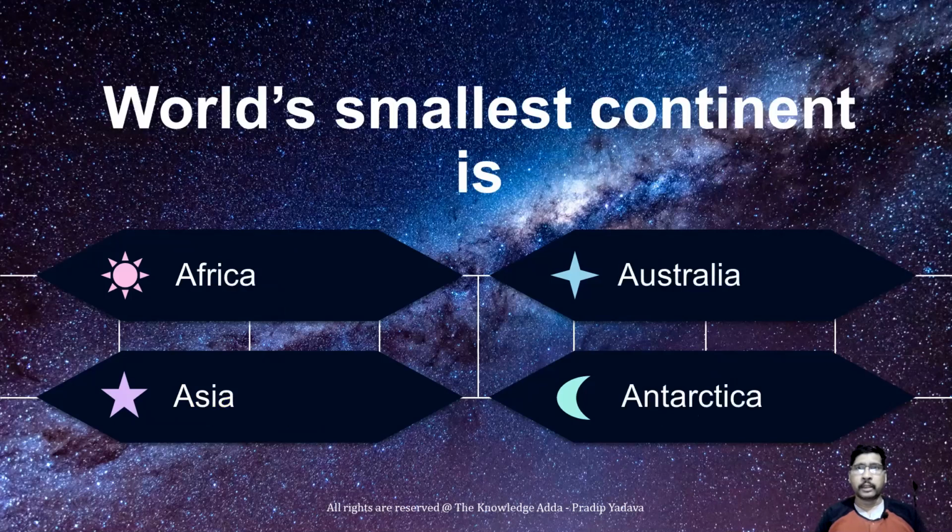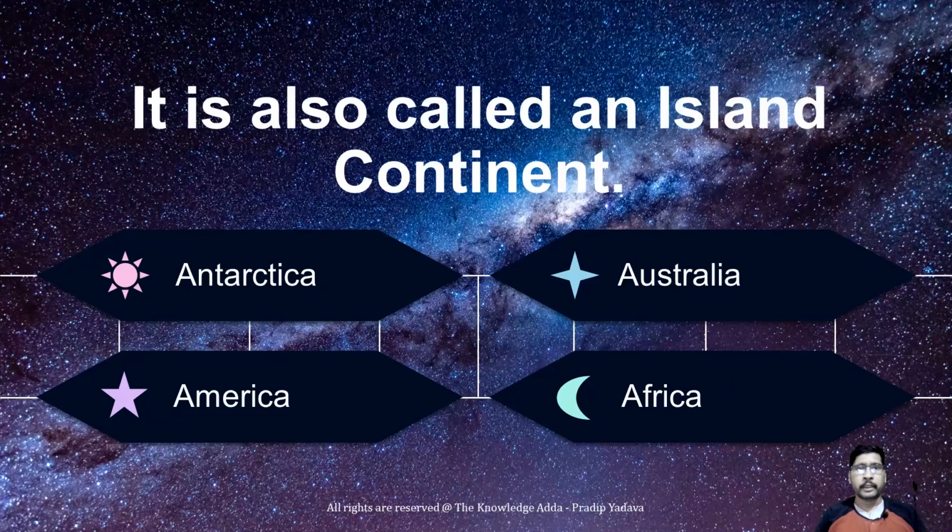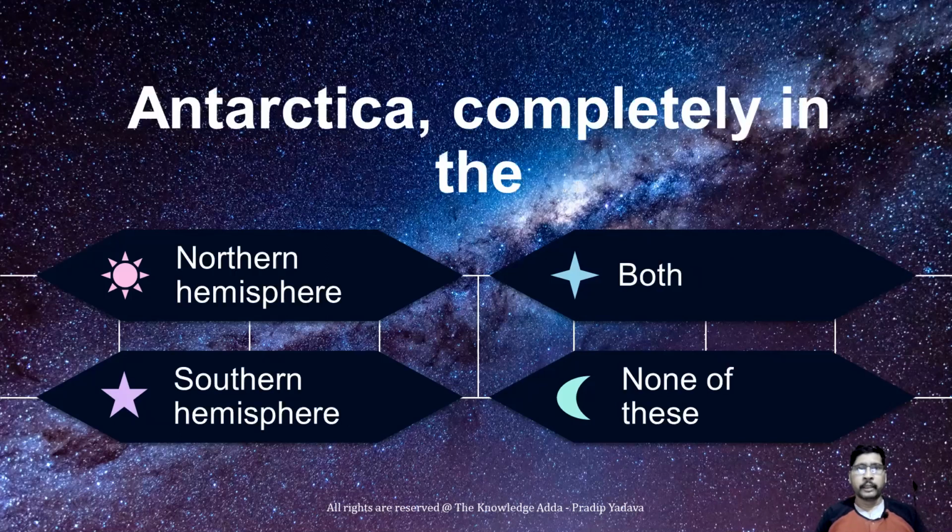The world's smallest continent is Australia. Australia entirely lies in the southern hemisphere. It is also called an island continent. Antarctica completely lies in the southern hemisphere.